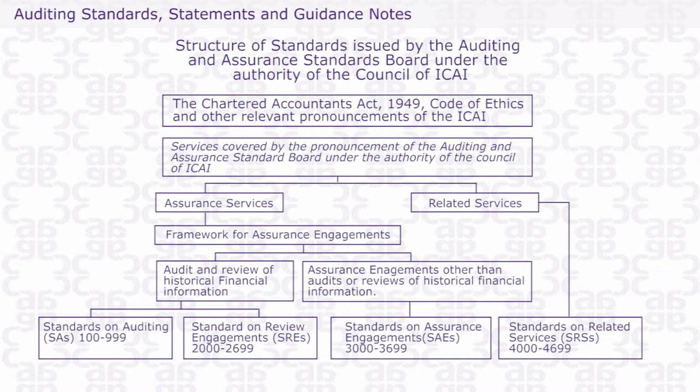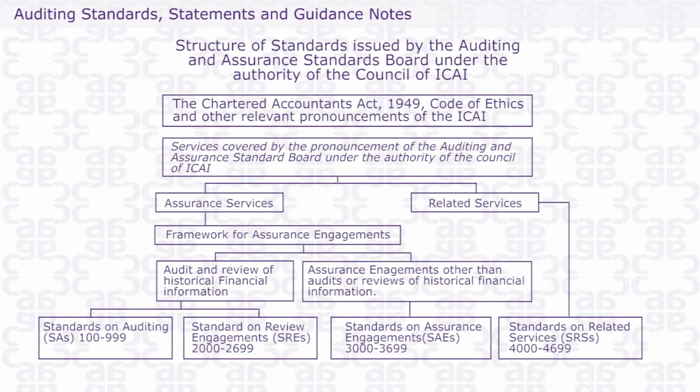You have got SAE, Standard on Assurance Engagement, and you have got SRE, Standard on Related Services. On these 3 types of services, there are 2 standards each, and in total they make 37 auditing standards, plus 6 of these standards, 43. You have got 1 quality control standard, SQC 1, and in total it becomes 44. So all these 44 you have to go through.